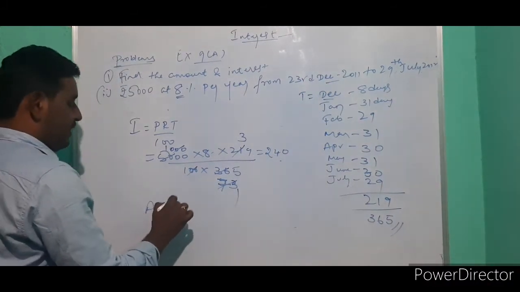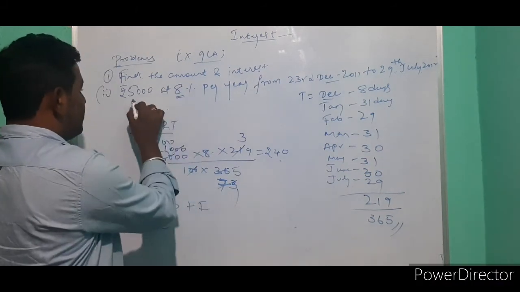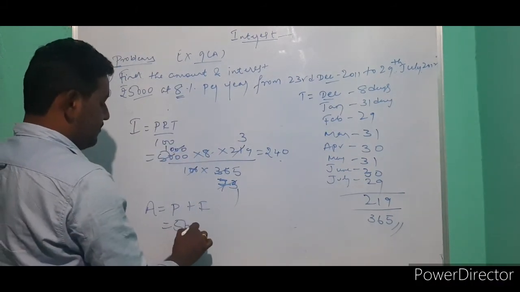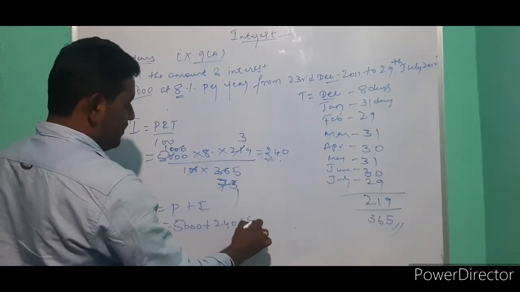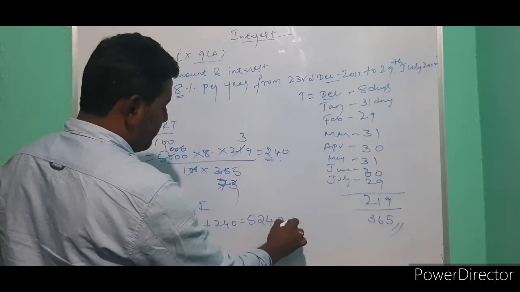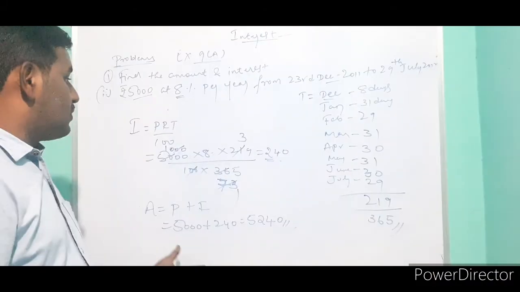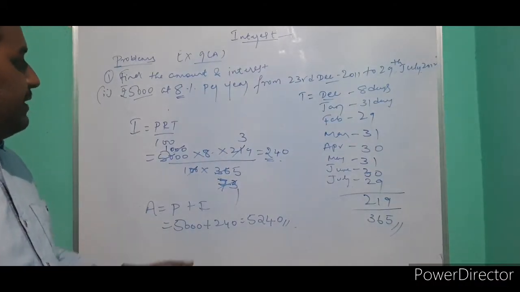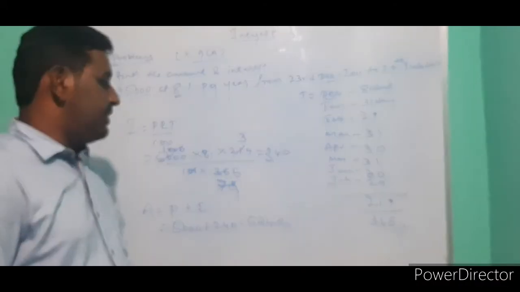Next, we have to find the amount: principal plus interest. Principal is how much here? 5,000. Plus interest is how much? 240. 5,240. 5,240 is the total amount after adding interest for 219 days out of 365 days.